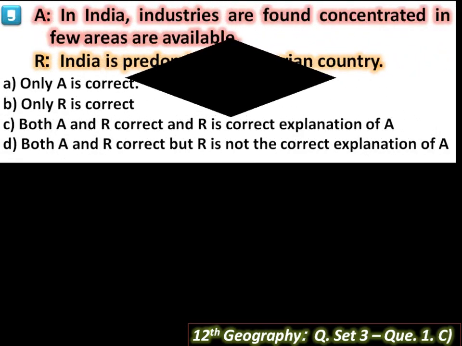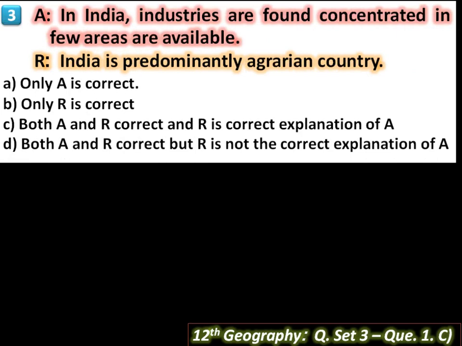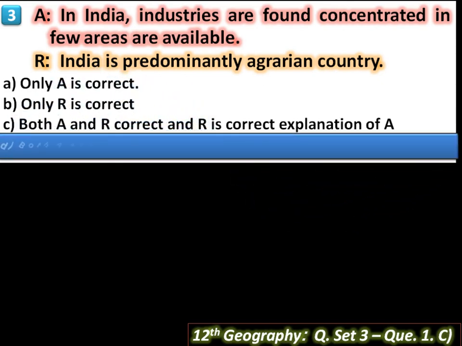Then next question. A. In India, industries are found concentrated in a few areas where facilities are available. The sentence is correct because there are some factors which affect the location of industries, such as climate and nature of raw materials. So this sentence is correct. Then R, India is a predominantly agrarian country. This sentence is also correct because most of the population is engaged in agriculture and allied activities. So here A and R are correct, but R is not the correct explanation of A.